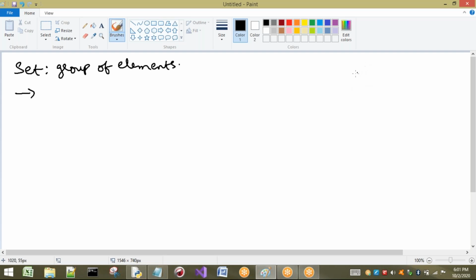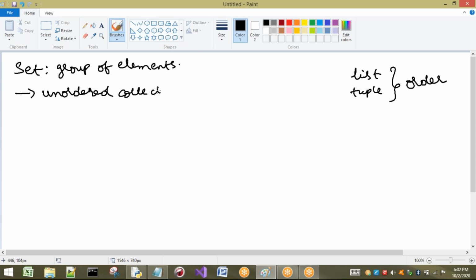When we consider list and tuple, the elements are inserted in some order. There is some order there. But when we consider the concept of set, it is a collection of unordered elements. An unordered collection of elements or items. Here there is no particular order.